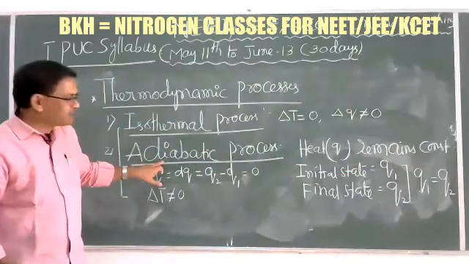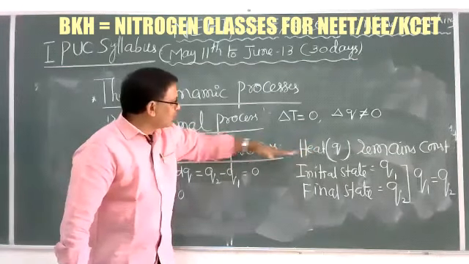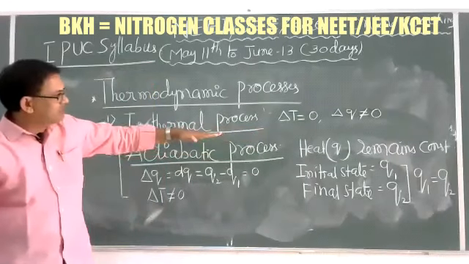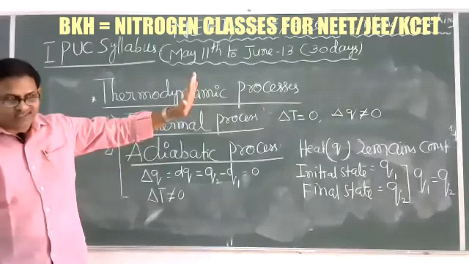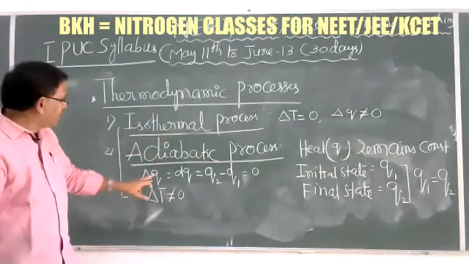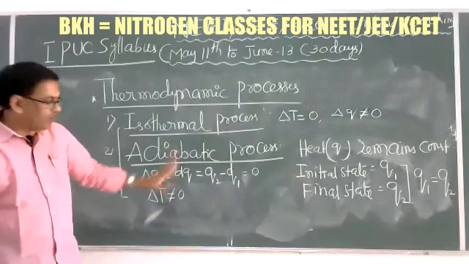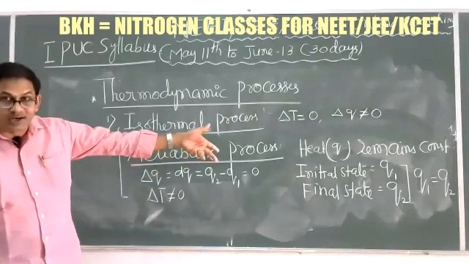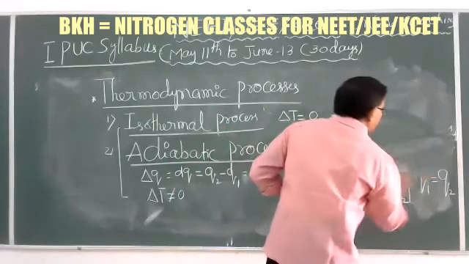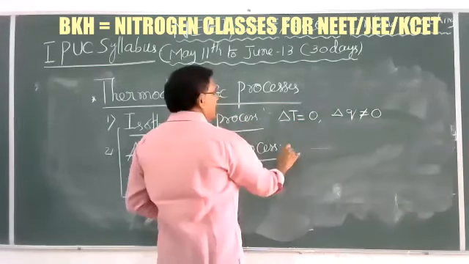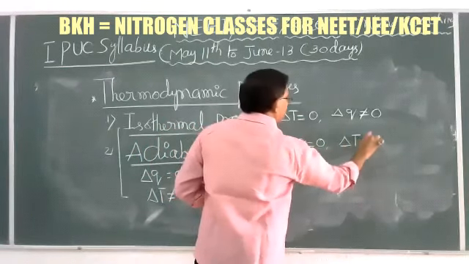Whereas in the adiabatic process, while doing some chemical or physical process, your heat remains constant but temperature does not remain constant. That's why your dq or delta Q is equal to 0, but delta T is not equal to 0. Such processes are called adiabatic processes. So in these two important processes, just remember: dq is equal to 0, but delta T is not equal to 0.